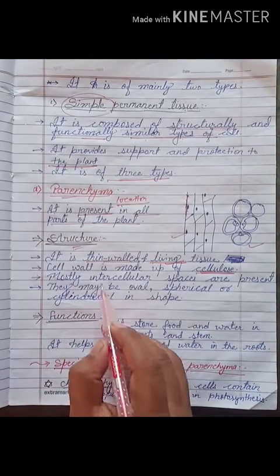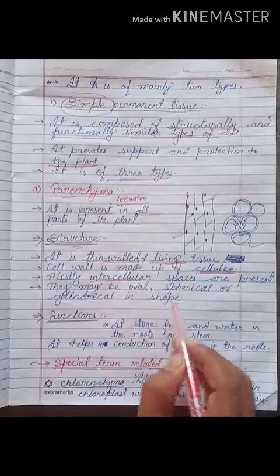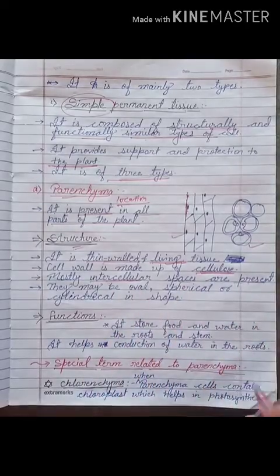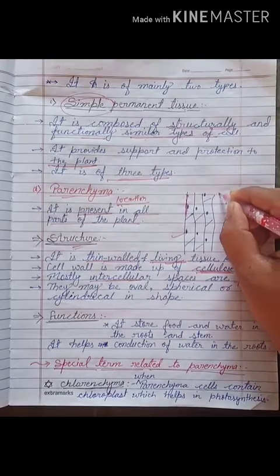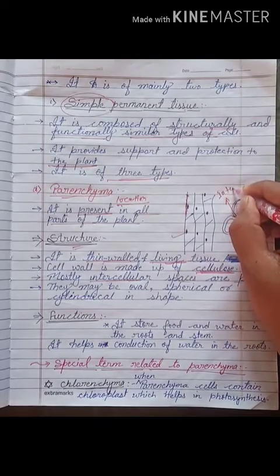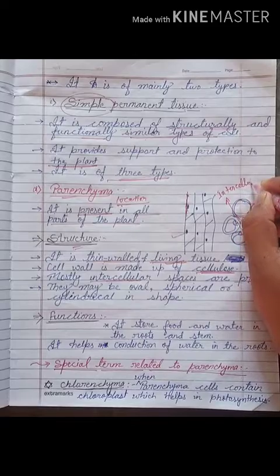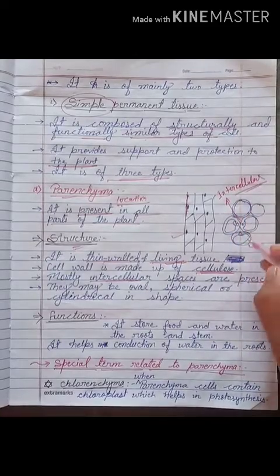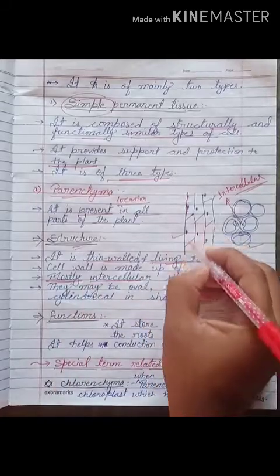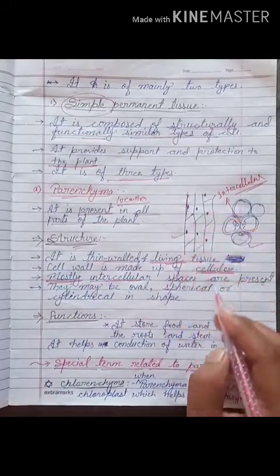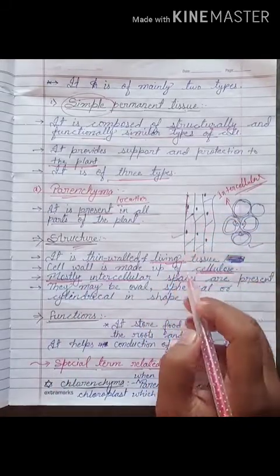Mostly intercellular spaces are present. What is intercellular space? I told you earlier. Intercellular spaces are mostly present, not always, because you can see in the diagram there is no intercellular space present.